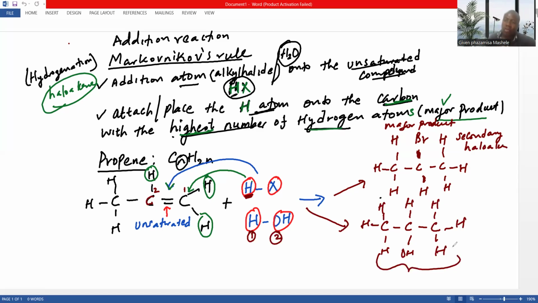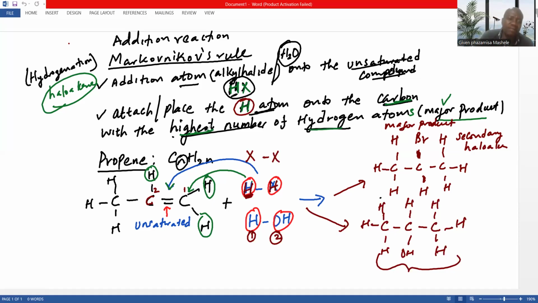So Markovnikov's rule applies to addition reactions, but not to all. Because imagine when we're just adding hydrogen. There's no need for Markovnikov because we can place them at any position. Imagine when we have halogens. When we break, there's no need for Markovnikov because Markovnikov speaks of the hydrogen atoms. And this is very, very important. Listen, if you want to get good marks, you need to make sure that you understand whatever I'm explaining.